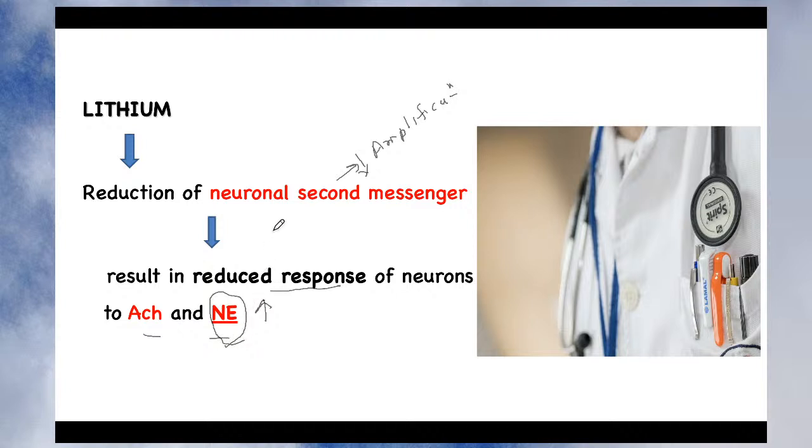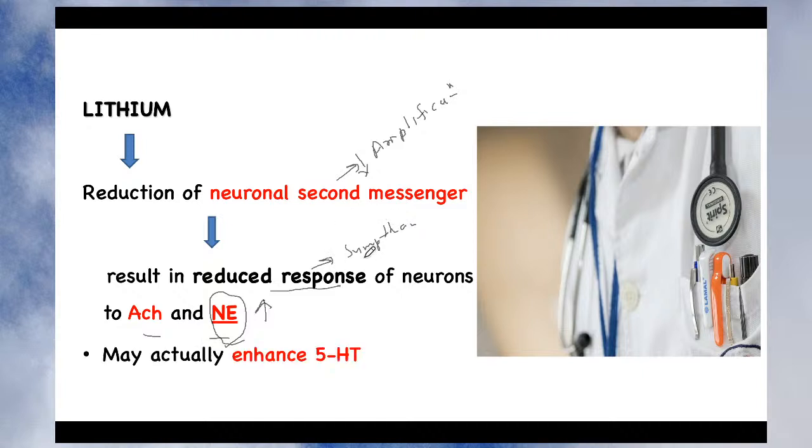So although these neurons are there and noradrenaline is present, that noradrenaline will not be able to activate the adrenergic receptor, right? So there will be no further activation of this sympathetic receptor, which is responsible for the mania. This is how it produces sympatholytic action, reducing the response of the neuron to acetylcholine and noradrenaline and reducing the symptoms of mania.